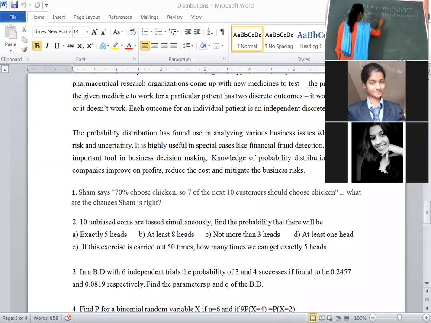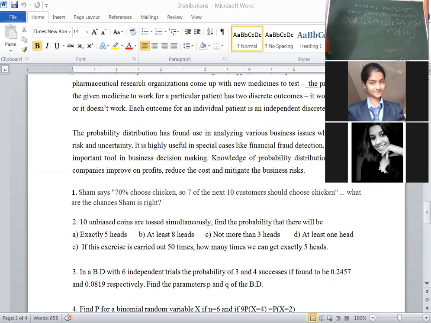That is 10C1, half whole to the power of 1 into half whole to the power of 9, plus 10C2, half whole square into half whole to the power of 8, plus 10C3, half whole cube into half whole to the power of 7.